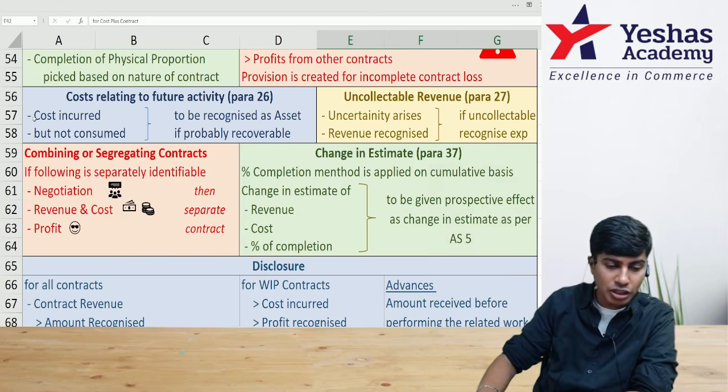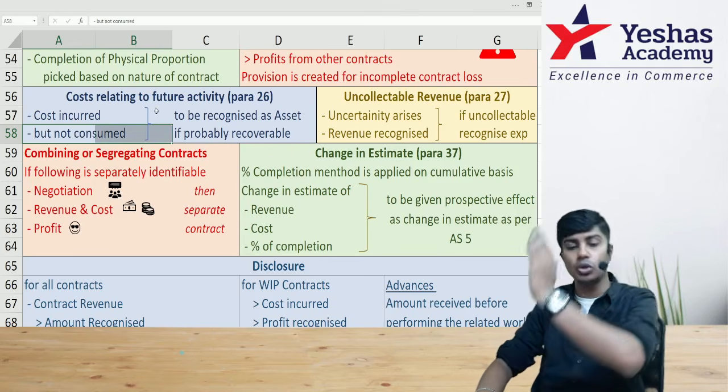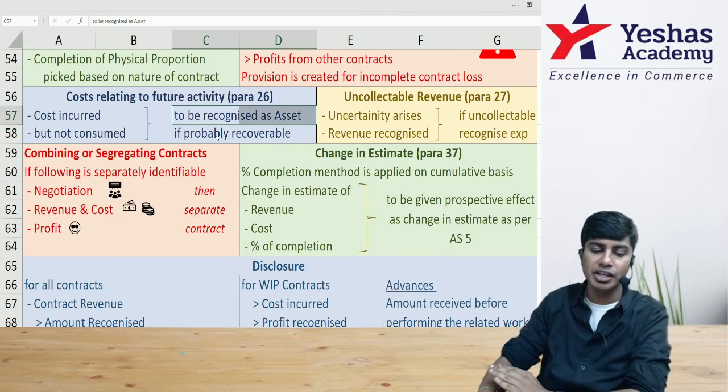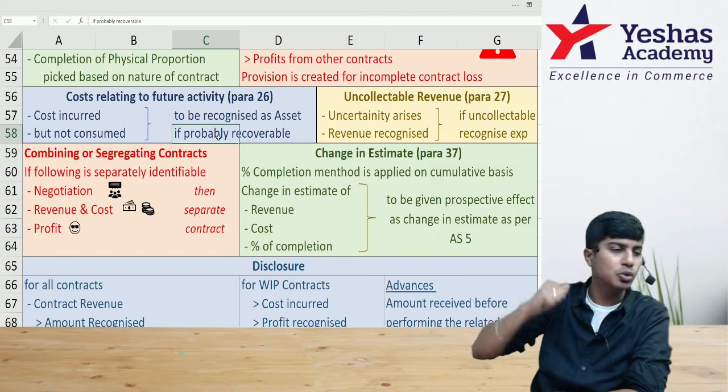So to the extent cost is incurred but benefit is not consumed, it will be postponed to next year only if it is probably recoverable in the next year. That's with regard to cost relating to future activity.